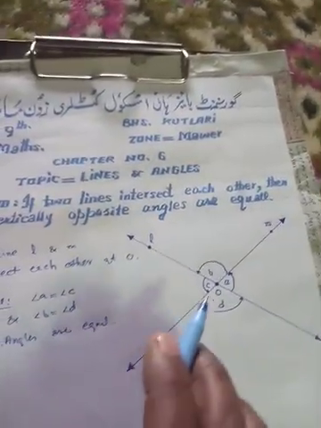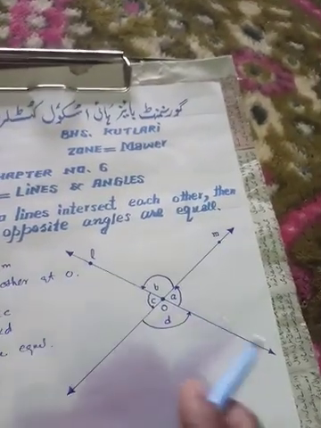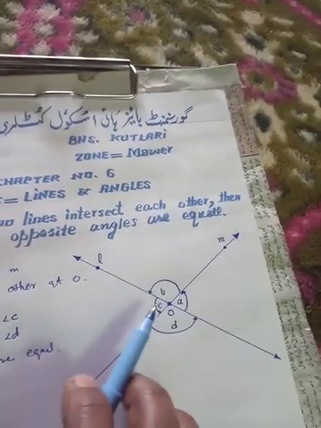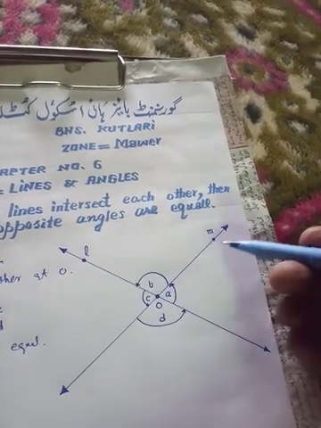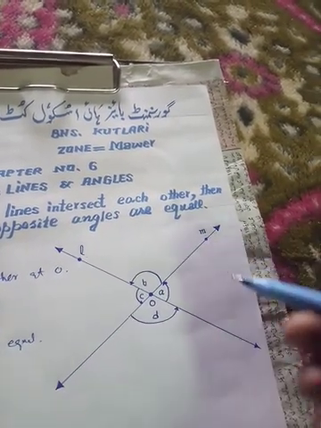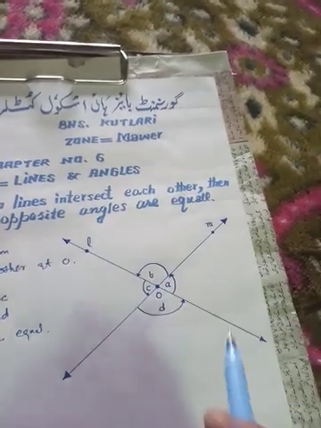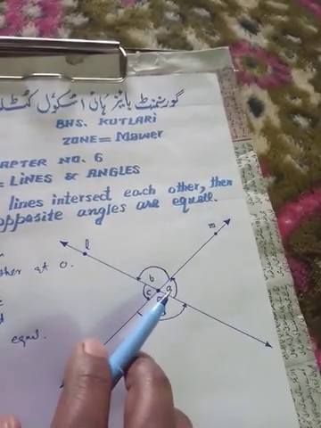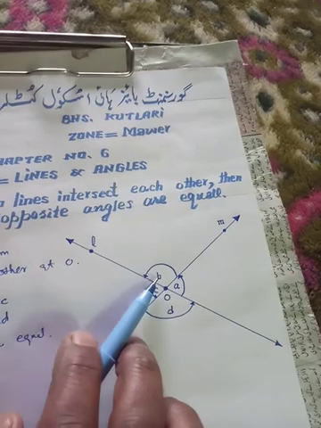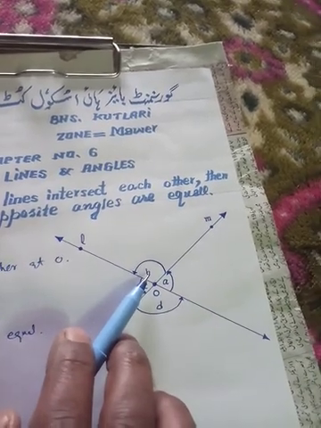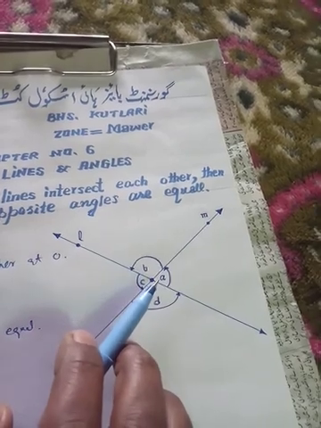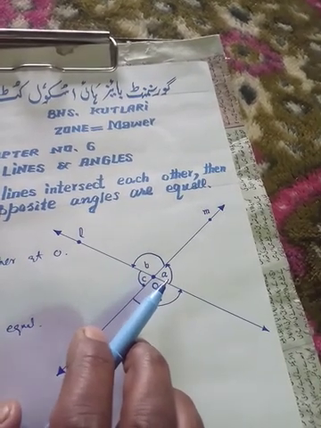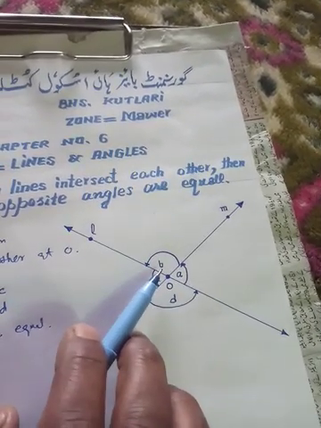Dear students, we know that line L is a line, and on this side OM is the common arm of angle A and angle B. So angle A and angle B are called a linear pair of angles. When two angles are formed on a straight line on one side, these two angles are called a linear pair of angles.